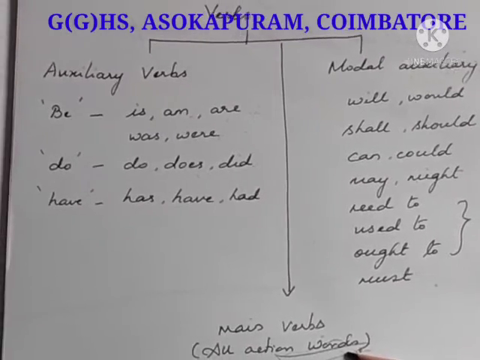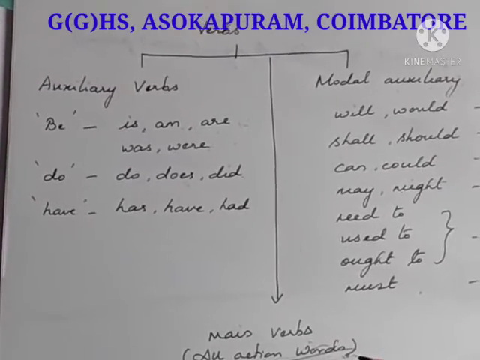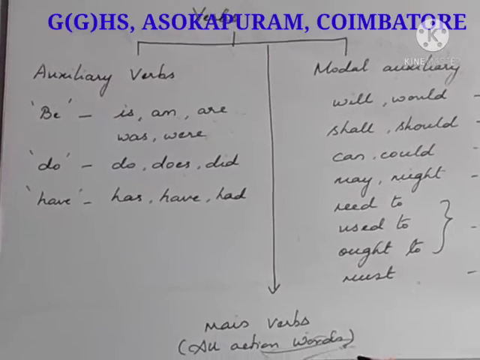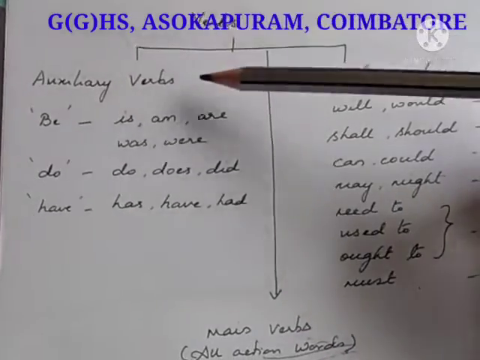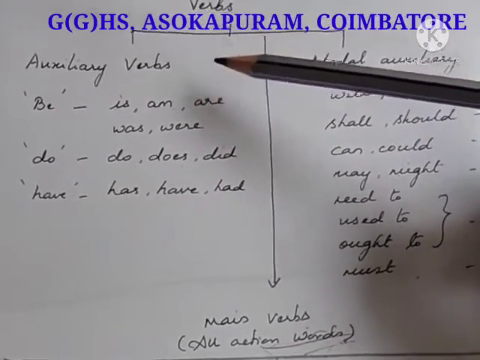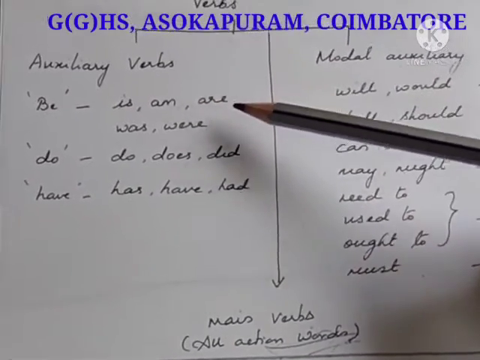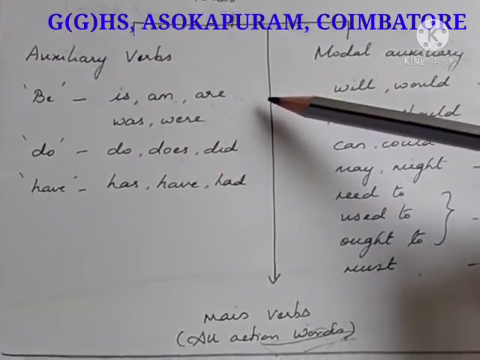Okay, you know all action words. Examples: play, jump, run, throw, catch, see, cry, laugh, etc. All these are main verbs. What are auxiliary verbs? Auxiliary verbs are otherwise called helping verbs. Okay, sometimes they can stand on their own, or sometimes they will depend on the main verb.